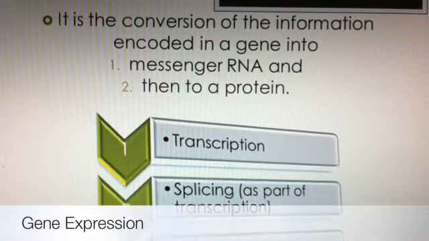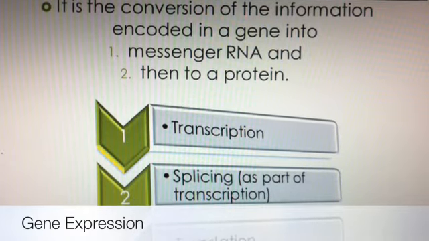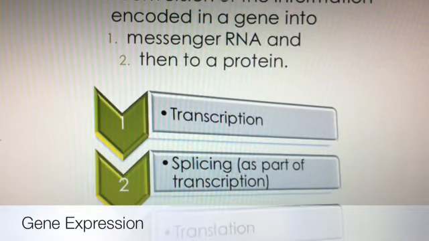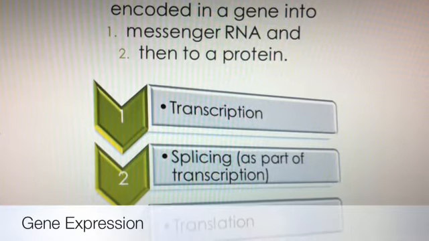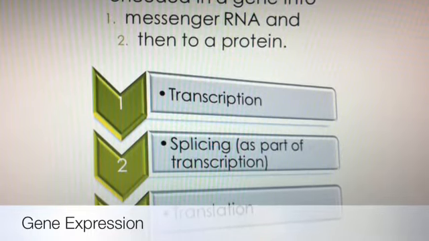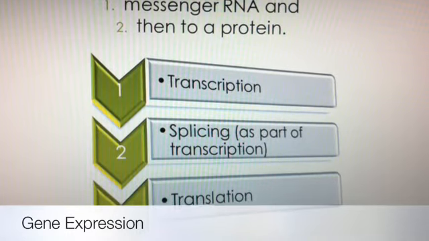The process of gene expression is used by all organisms as far as science knows. This includes eukaryotes, prokaryotes, and viruses to generate the macromolecular machinery for life. There are two main stages of gene expression: transcription and translation. However, transcription also includes RNA splicing, which we will also be discussing during this presentation.